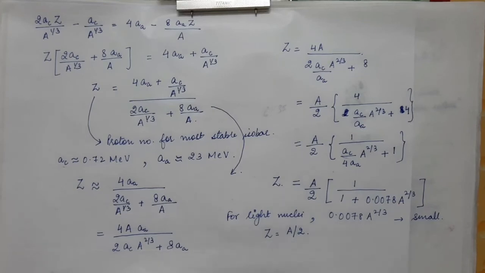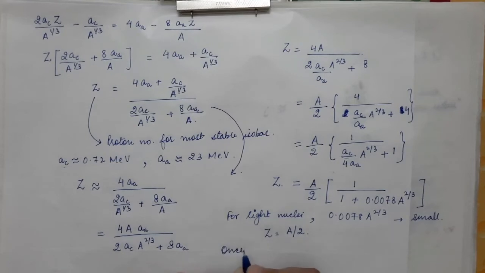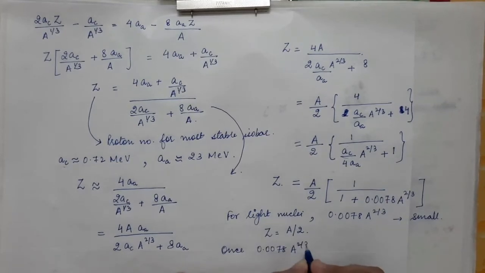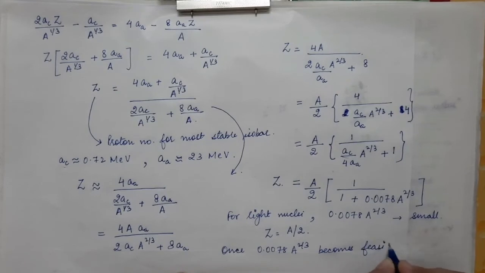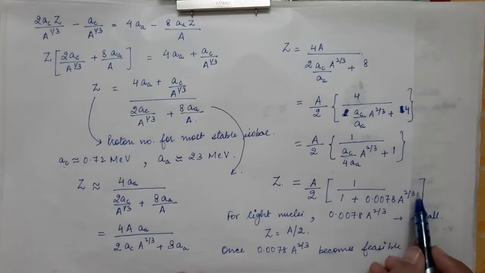And for the case of heavier nuclei, the term 0.0078 A power 2 by 3 becomes feasible, that is it starts contributing. So in that case this will be a finite term and hence cannot be ignored.